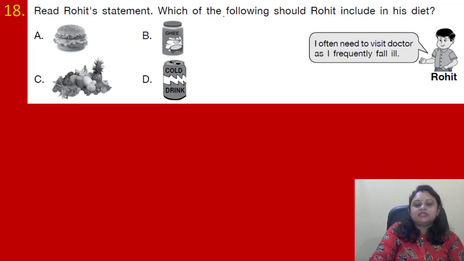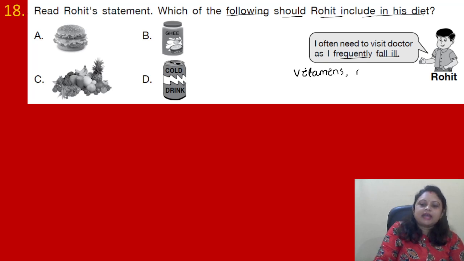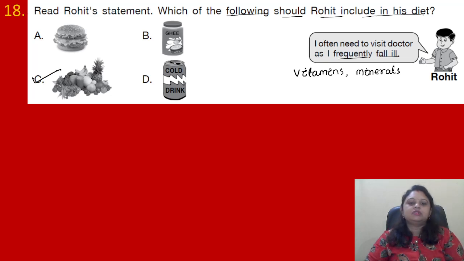So in the question, which of the following should Rohit include in his diet? So if Rohit is frequently falling ill, then he needs more vitamins and minerals in the diet, right? And from where we can get? We can get it from the fruits and vegetables. So option C is the correct answer.